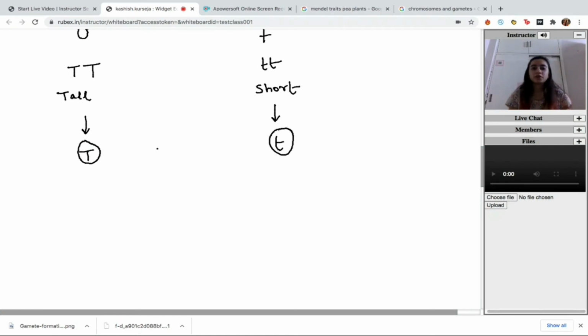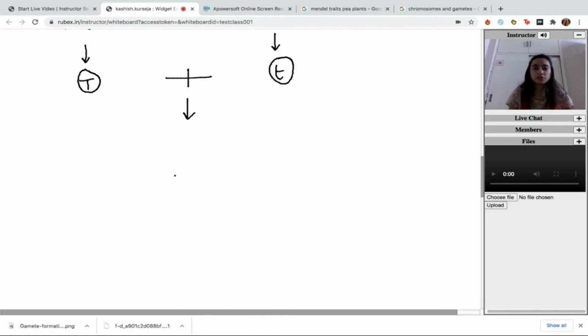Now, the male gamete is going to combine with the female gamete and it is going to form the zygote. Zygote's genetic constitution will have one capital T from the male parent and one small t from the female parent.